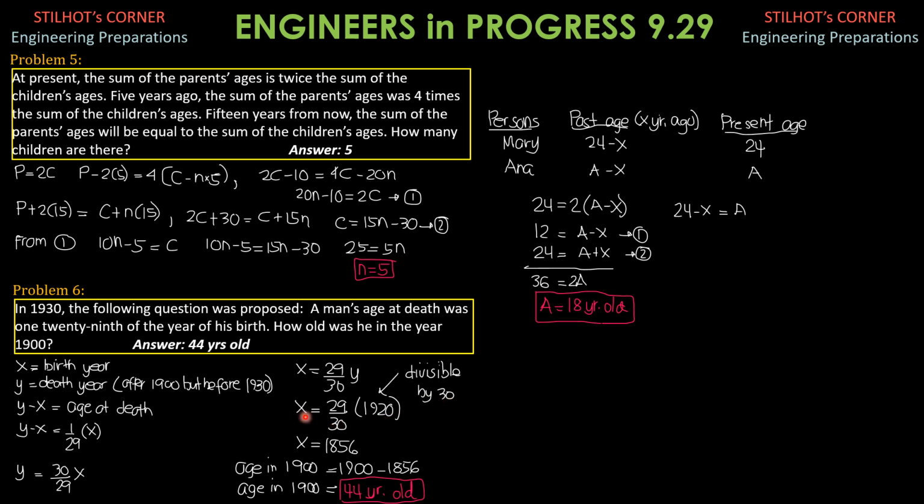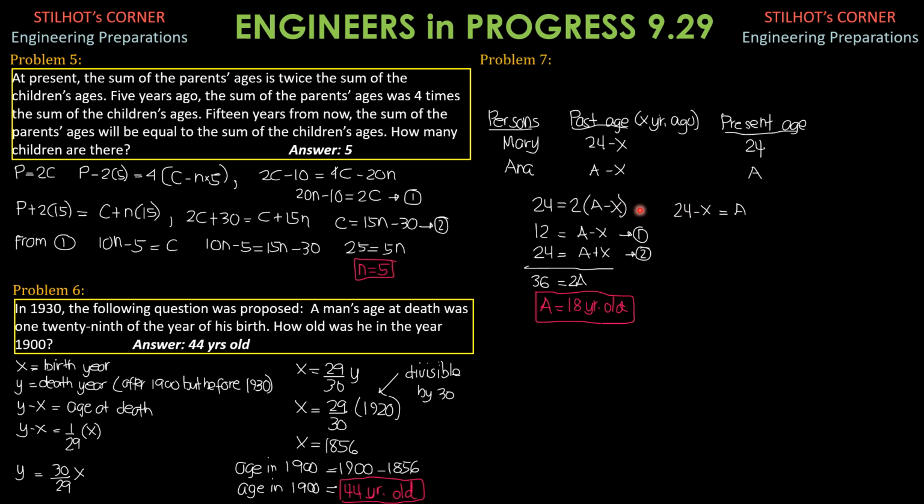Therefore, the birth year of the man is 29 over 30 of 1920, so the birth year was 1856. Therefore, his age in 1900 is 1900 minus the birth year 1856. So the man is 44 years old in the year 1900.